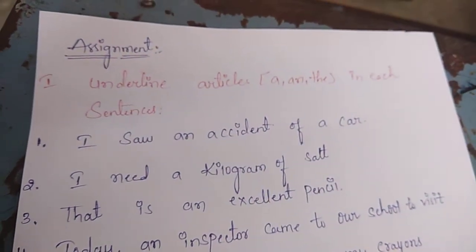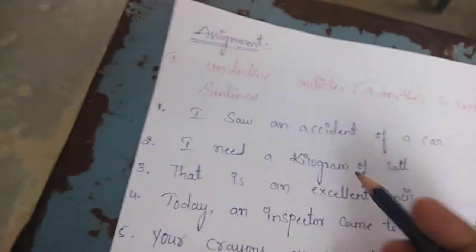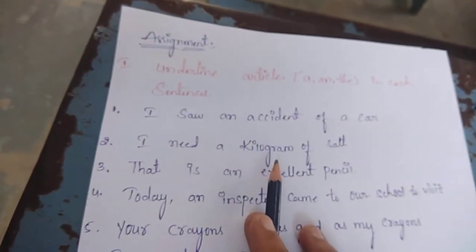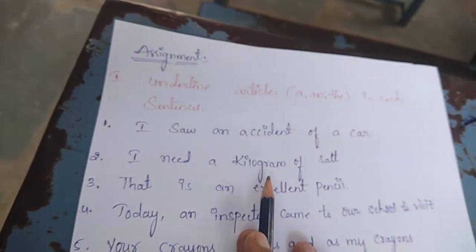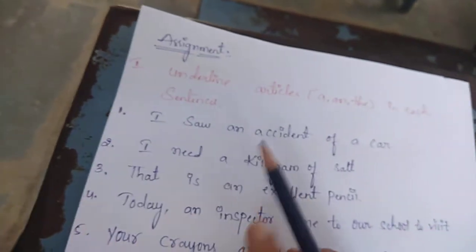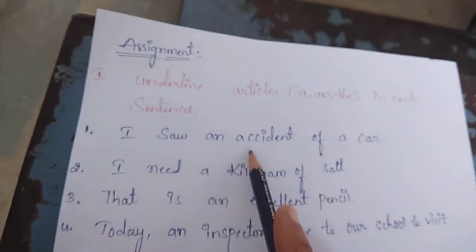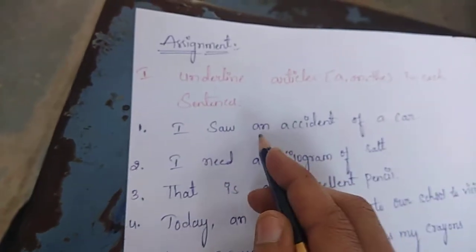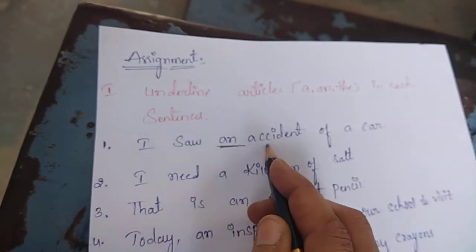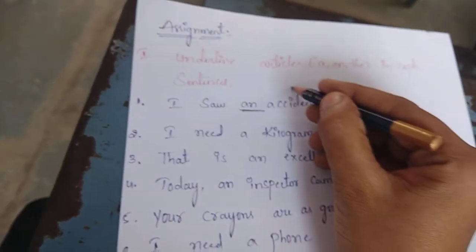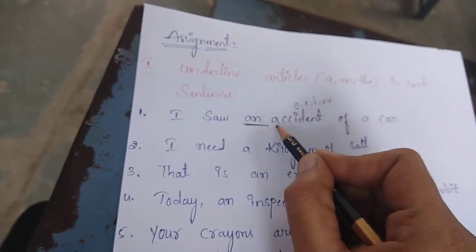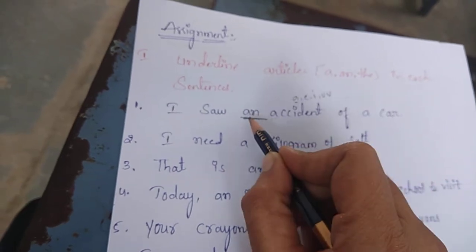Today's assignment: underline the articles a, an and the in each sentence. Where there is a or an, we have to underline it. See here: I saw an accident of a car. Where is the article here? An is an article. Why are we using an? Because the word begins with a vowel sound. Vowel sounds are A, E, I, O, U. So we have to use an.